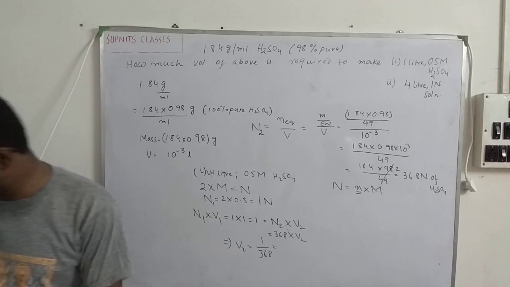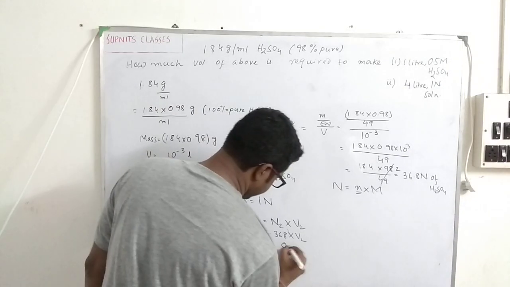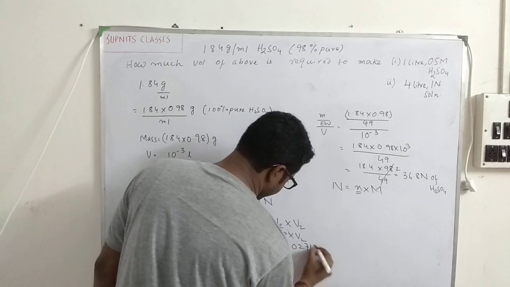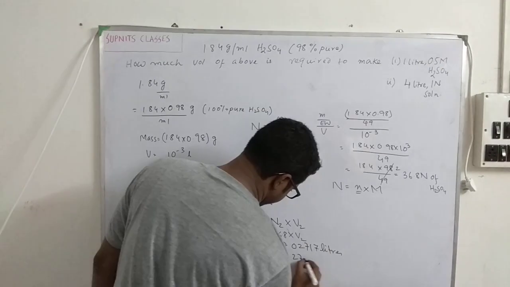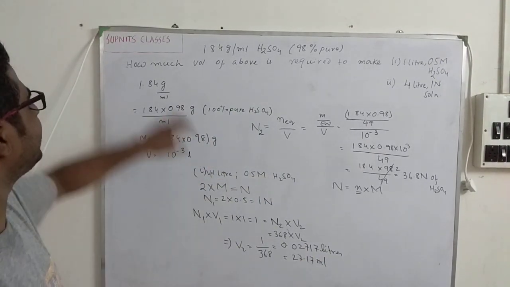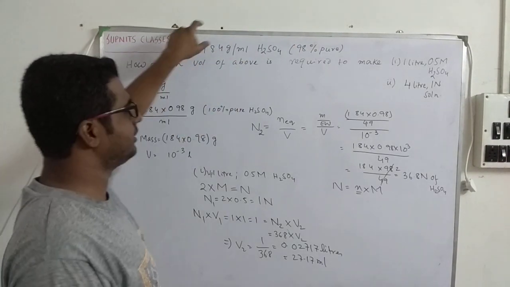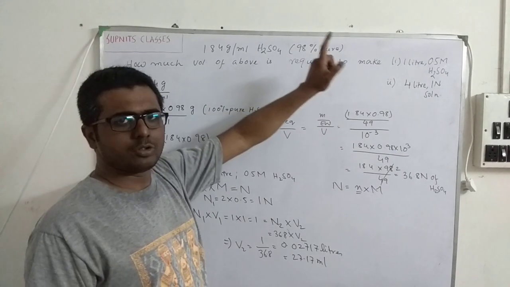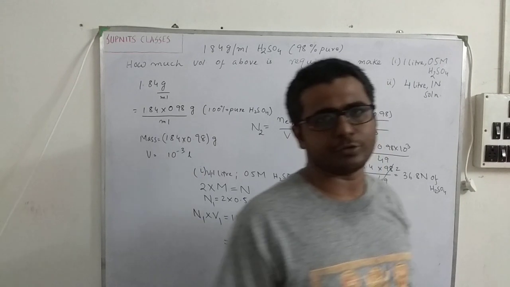So by doing this one, you will get 0.02717 liters. That is 27.17 milliliter. So you basically require 27.17 milliliter of this acid to make 1 liter of 0.5 molar H2SO4.